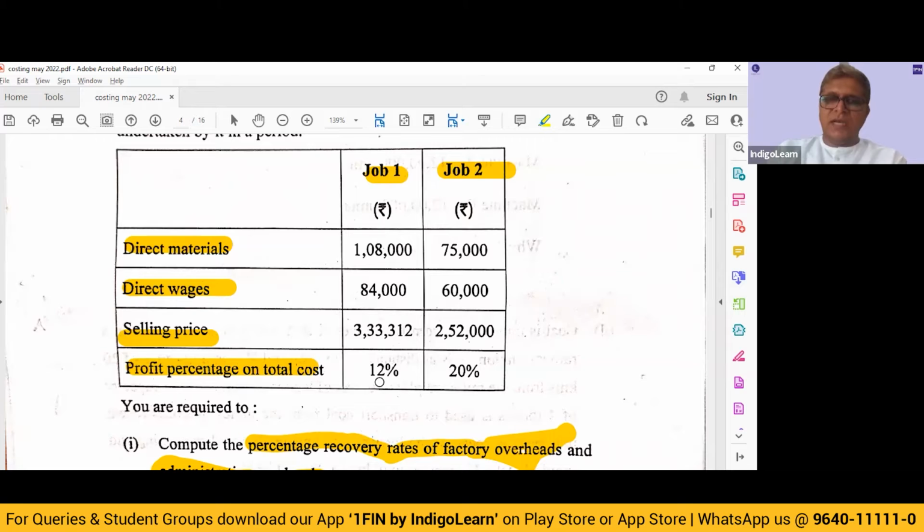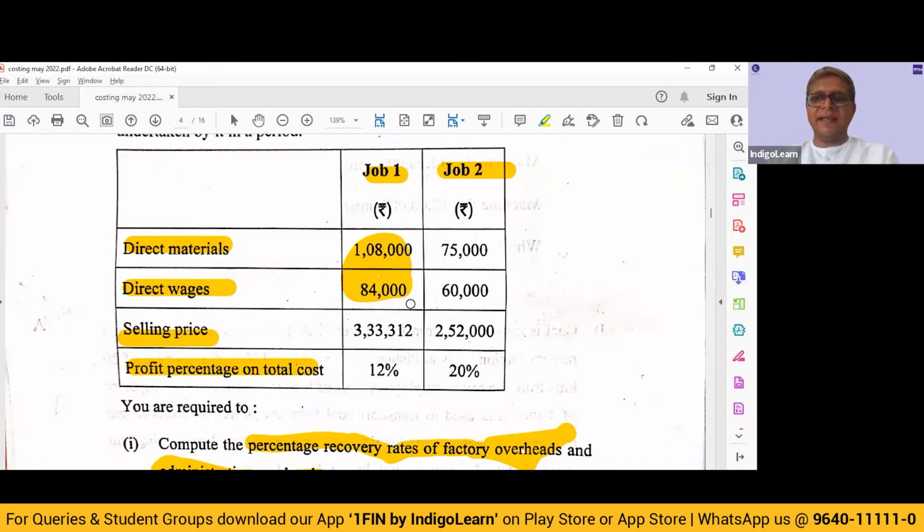So what we need to do is we need to first find out the prime cost. What is prime cost? 1,08,000 plus 84,000, which is 1,92,000 in case of job 1. Then to this prime cost, we will have to add the factory overhead. How do we add the factory overhead? We said let X be the percentage of recovery that we are going to do on direct wages. So it will be 84,000 into X. So 1,92,000 prime cost, which is basically the total of these 2 items, plus 84,000 X. This will become our factory cost.